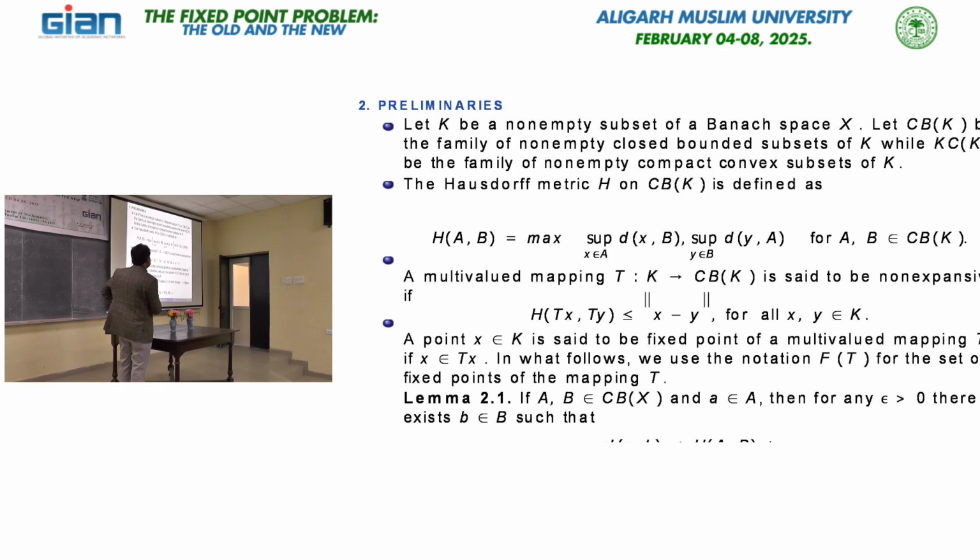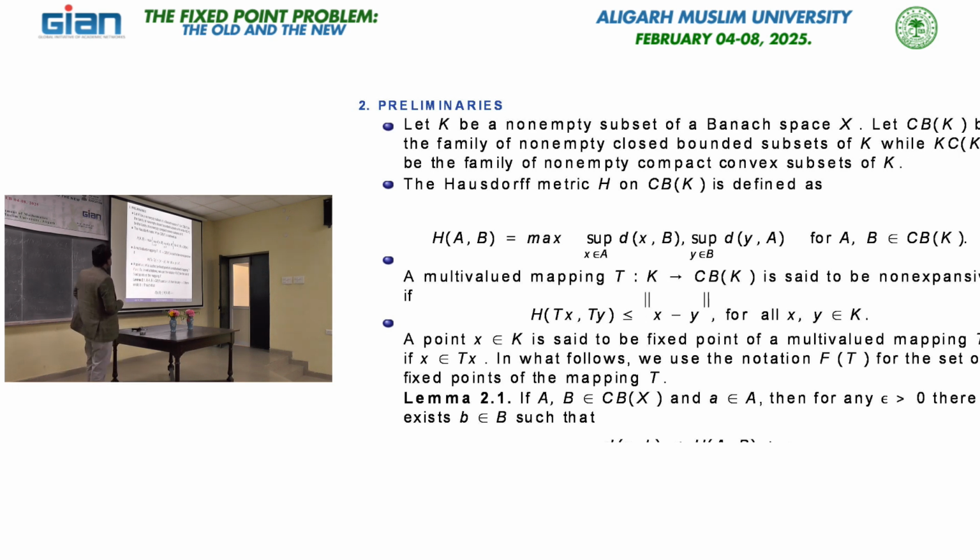First we take the infimum, then after that the supremum, and overall we take the maximum. So this is your Hausdorff distance. This is a very important distance to study fixed point results.